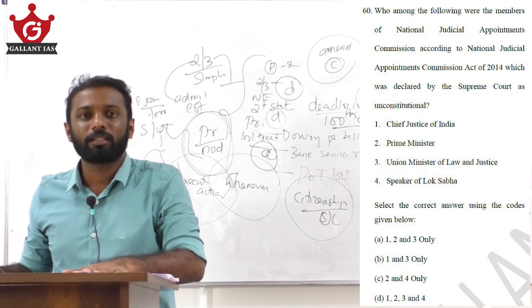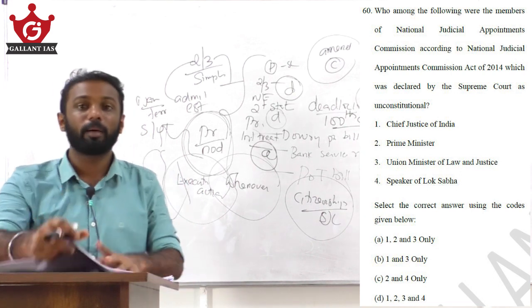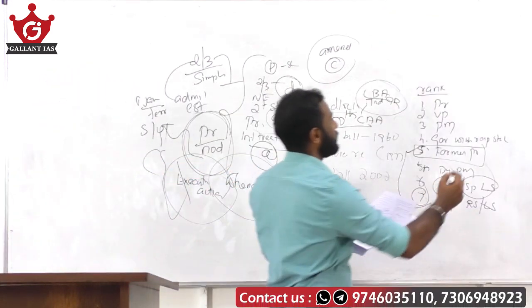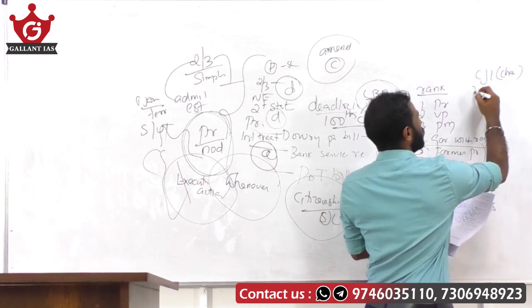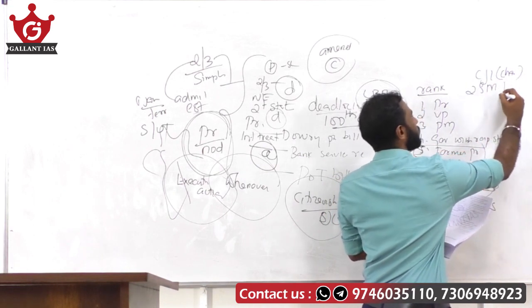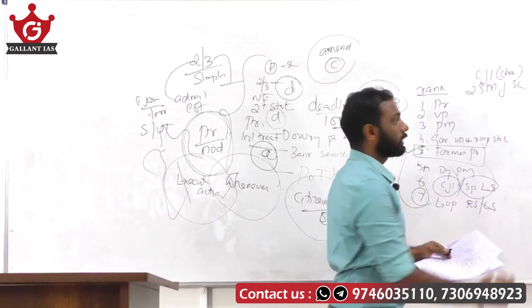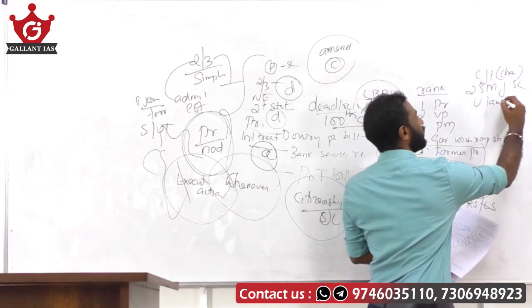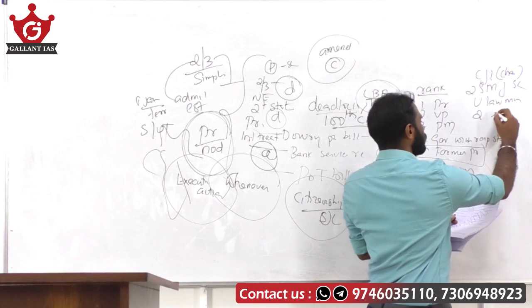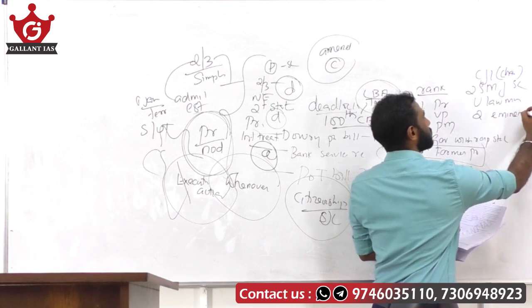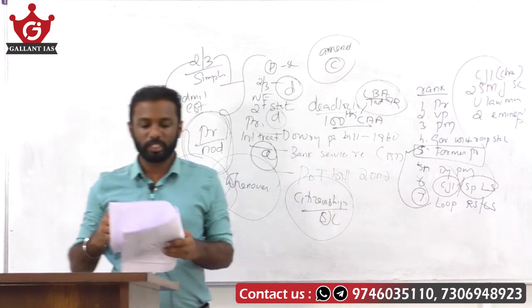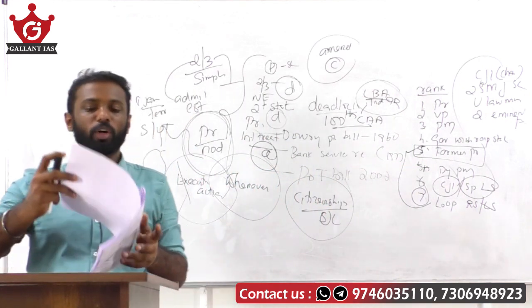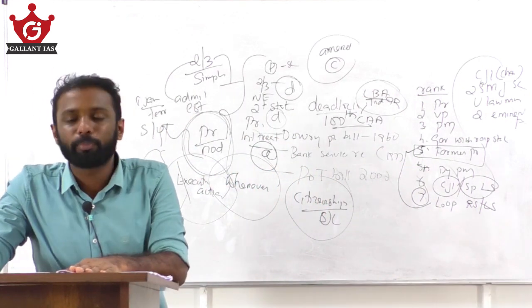According to the National Judicial Appointments Commission Act, the members include the CJI as the chair, two senior most judges of the Supreme Court available, the Union Law Minister and two eminent persons.